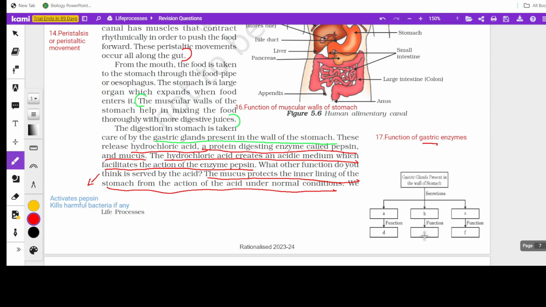You can mention three functions for HCl: activating pepsinogen to pepsin, creating an acidic medium, and killing bacteria. The last one is mucus, which protects the inner lining of the stomach. This is one possible way for the question to be asked.